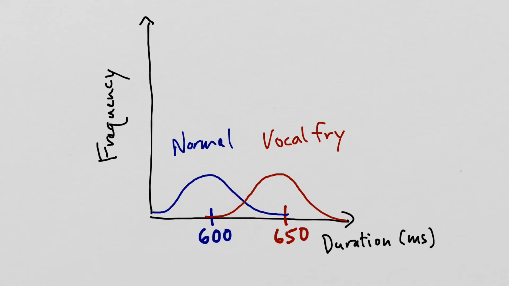So there's some number of vocal fry stimuli that had durations around, let's say, 625 and below, quite a few of them. And for the normal stimuli, there's also quite a few that have 625 milliseconds or longer. So there's overlap in the distribution between normal and vocal fry.